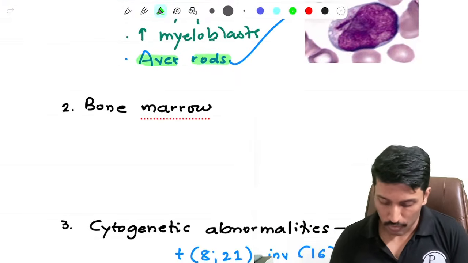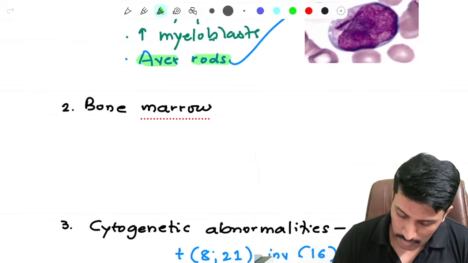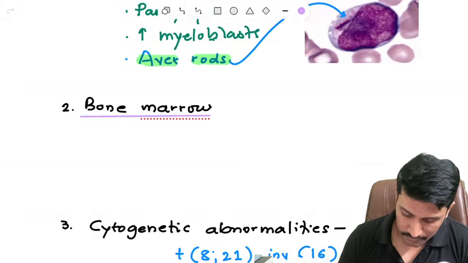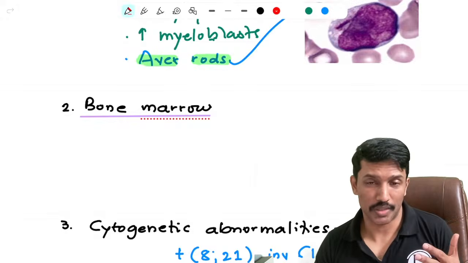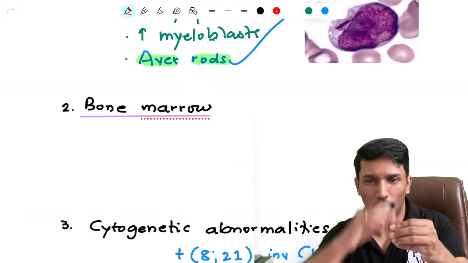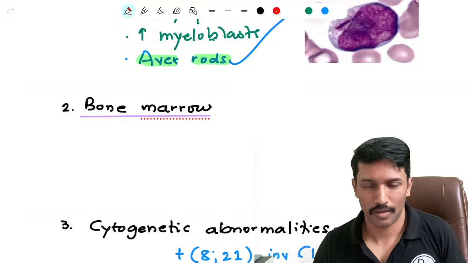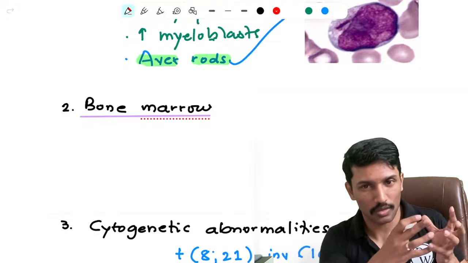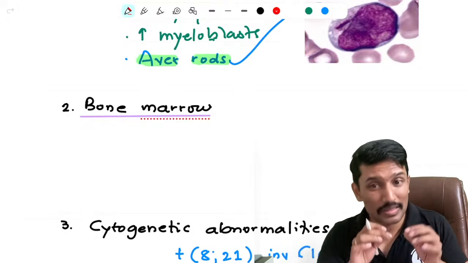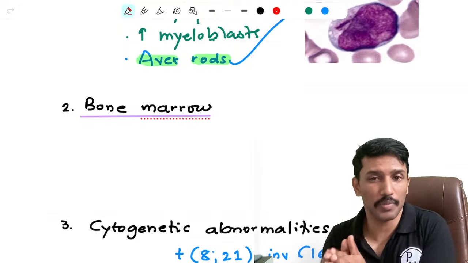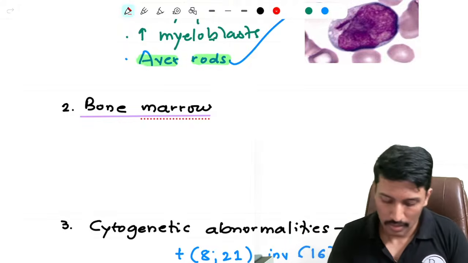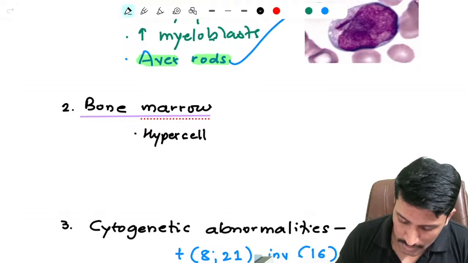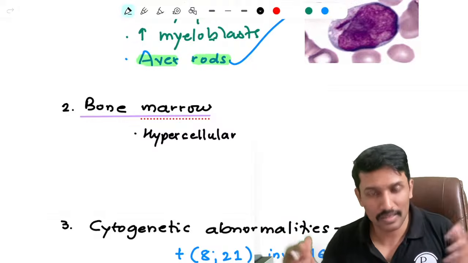Then if I do bone marrow, what are the findings I'm going to get? Now you only tell me, bone marrow will be hypercellular or hypocellular. I have pancytopenia in the blood. In the blood, all the three cell lines are decreased because the precursors of those cell lines in the bone marrow are dying because all these blasts are taking up the space. But because blasts are there, the bone marrow will not be hypocellular. It will be hypercellular. The number of cells in the marrow is increased because all these cancer cells are replicating.